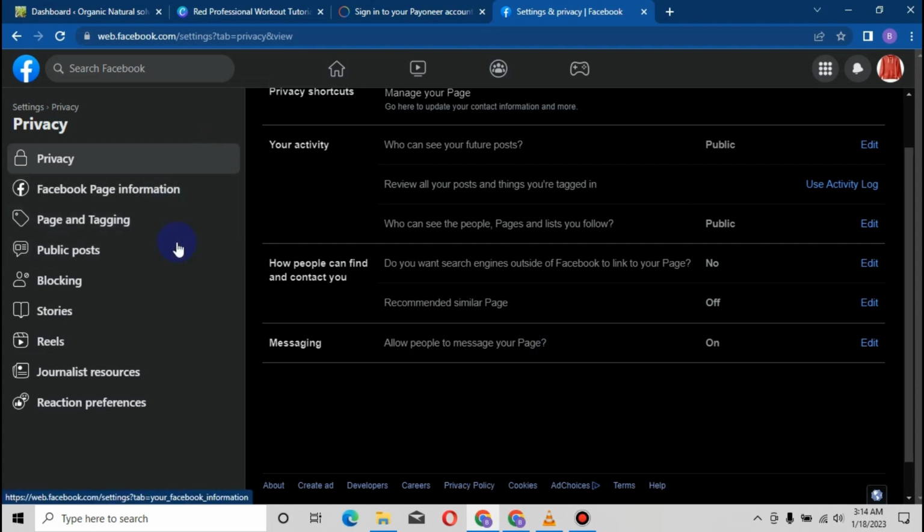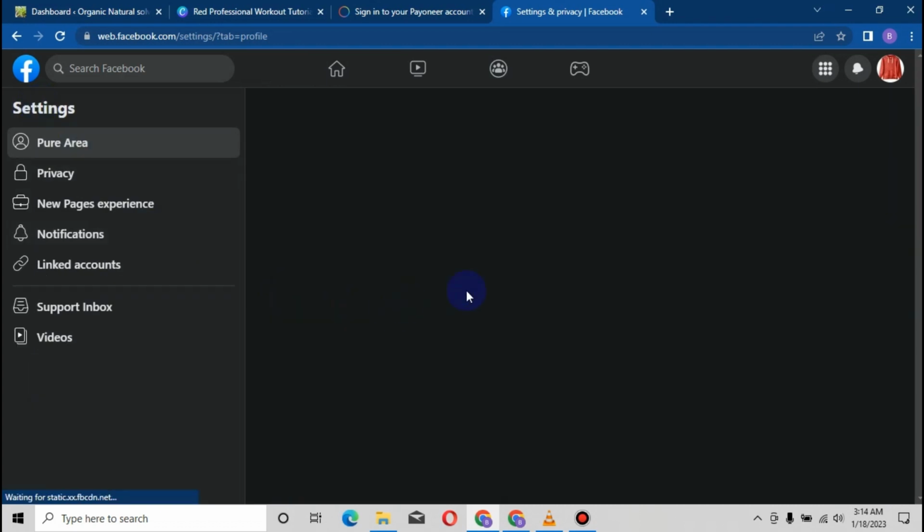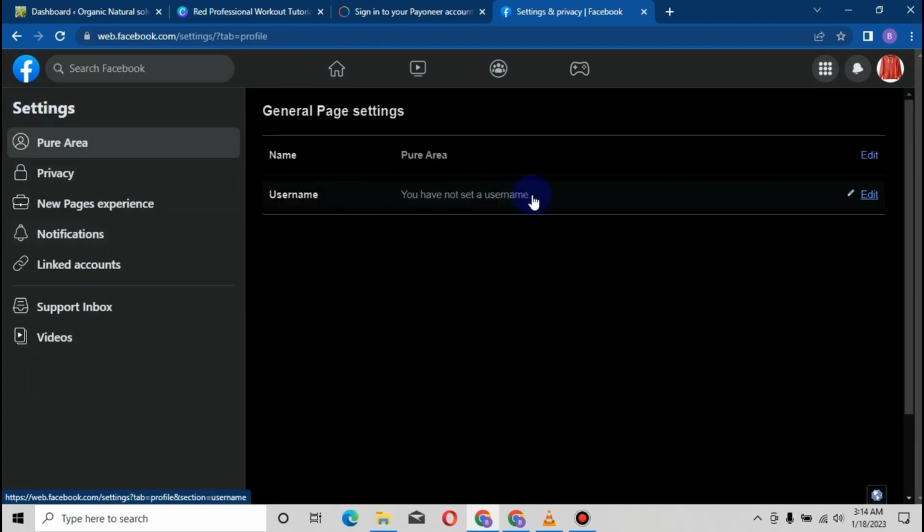So with that being said, I think that's that for this page. Guys, you can leave the rest the way it is. Then go to settings. I think this should be the last part. You have to set a username.